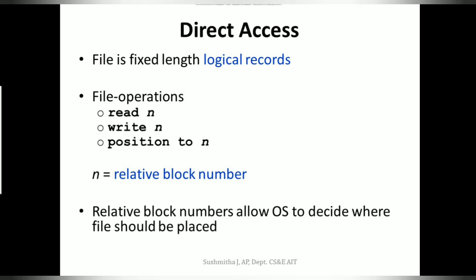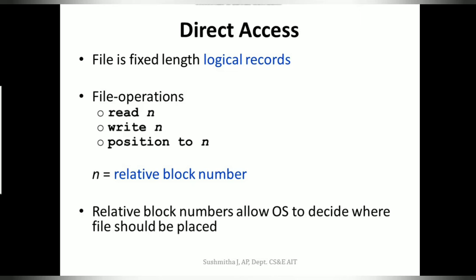Now, if I have to again give you that typical example of your audio cassette and disc. See, in the audio cassette, I had to forward and rewind to the location that I wanted to go. But in your CD, I have a provision to select a particular track that I wish to play. So here we can directly access the block that we are interested in. So here the file operations are read n, write n, and position n.